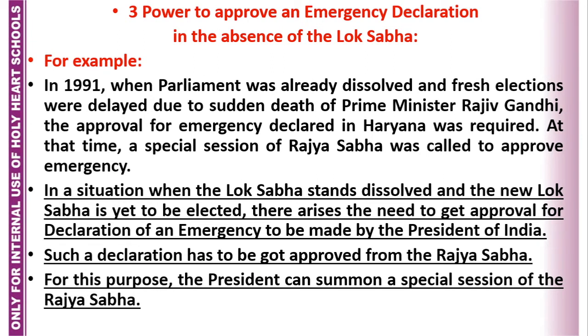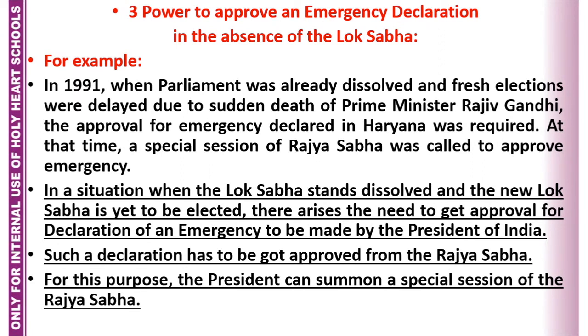Now I am going to talk about a situation when Lok Sabha is not in existence, then who will approve? Then obviously there is only and only Rajya Sabha which will approve. So this is also an exclusive power of Rajya Sabha. Rajya Sabha is a permanent house, so Rajya Sabha can be called specially for this purpose.